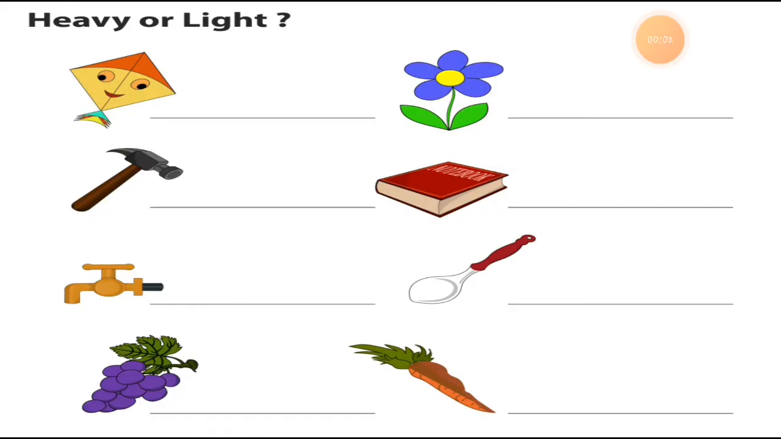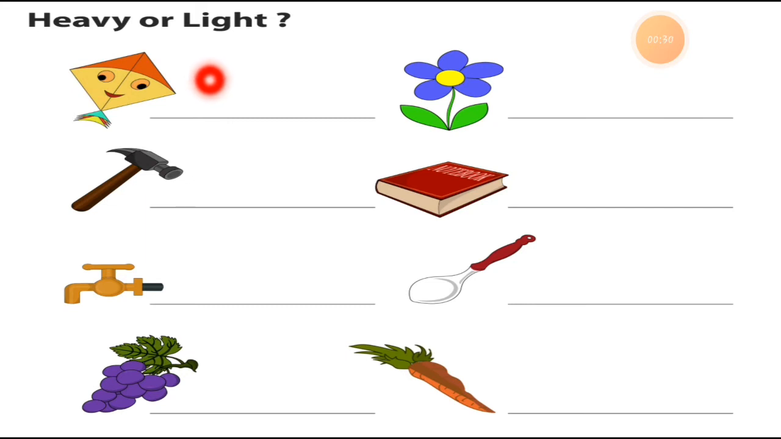Now students, the revision of the previous topic is complete, right? All the revisions are complete. So here is the new worksheet of the day. Today's new topic: heavy or light. You have to decide. The pictures are given and some space is given also, and you have to decide if the thing given in the picture is heavy or light.